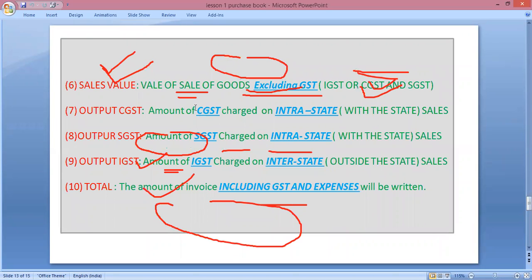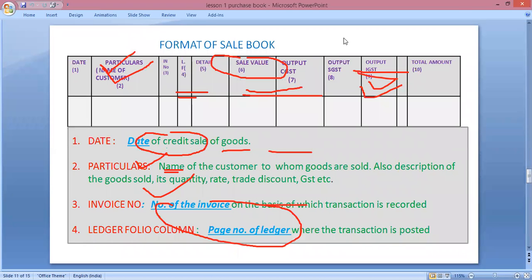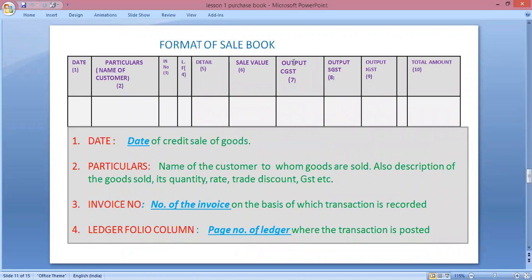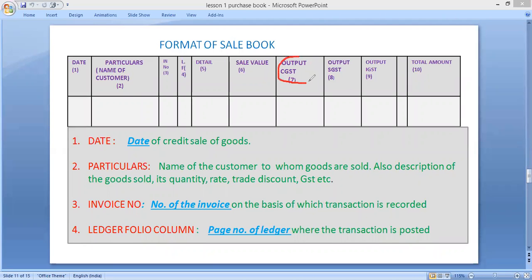Now next point. Now the next columns are output CGST, output SGST, and output IGST. At the time of sale of goods, GST will be collected, and whatever amount of GST is collected will be recorded in these columns, output CGST and SGST.